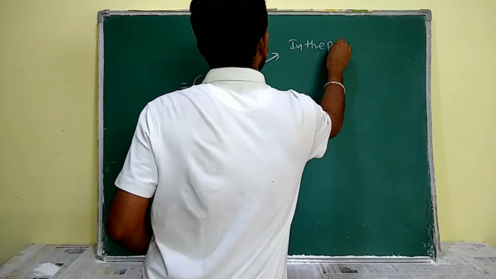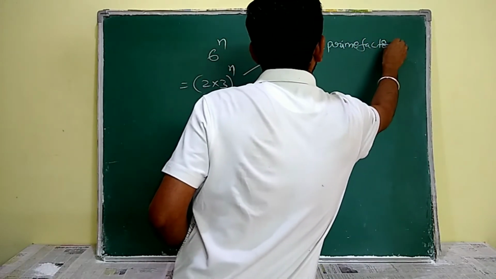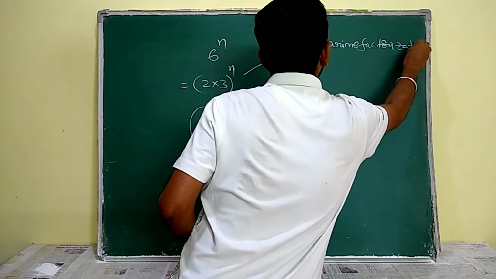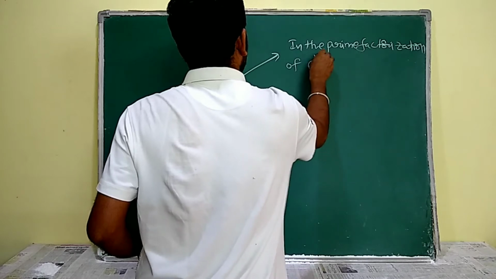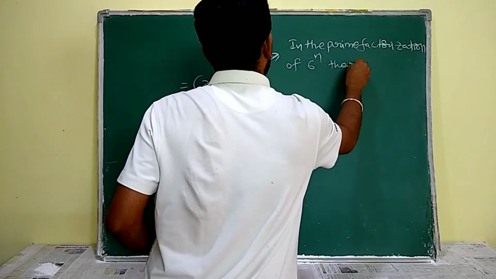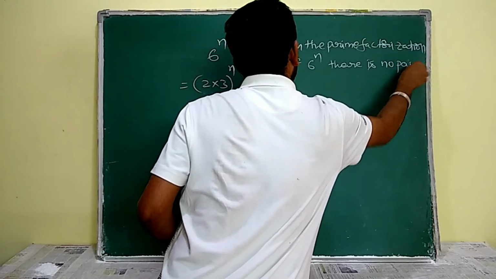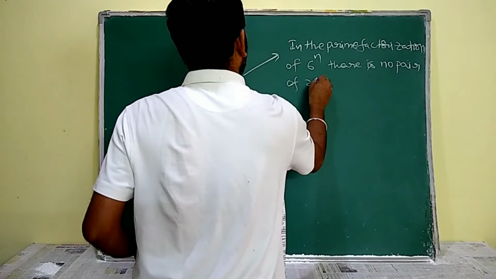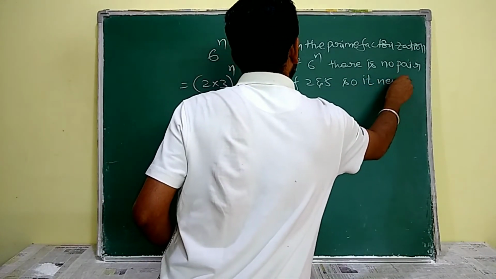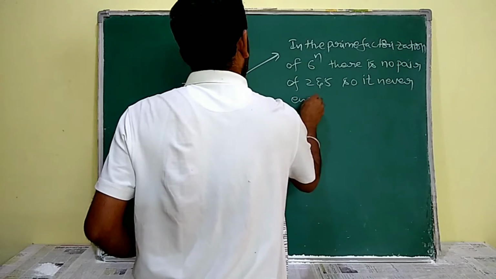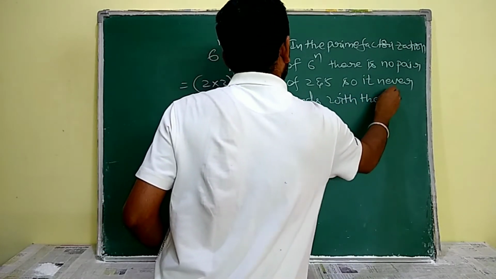In the prime factorization of 6 power of n, there is no pair of 2 and 5, so it never ends with the digit 0.